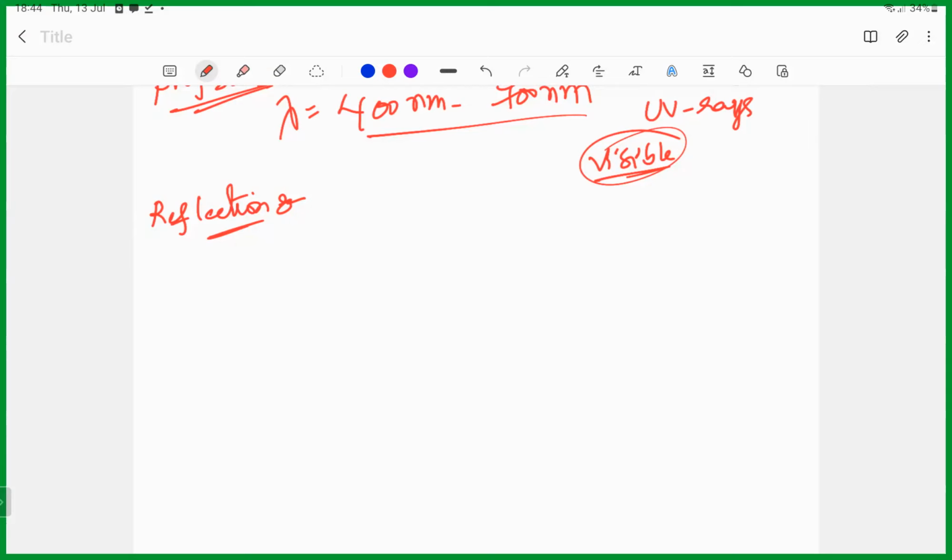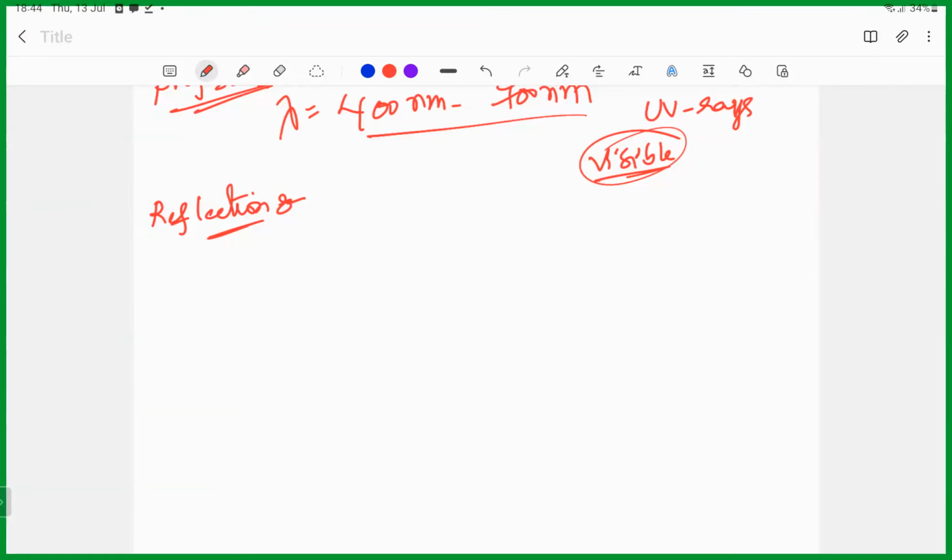We are focusing on spherical mirrors. So what does it mean by spherical mirrors? The outer surface is taken from a part of a sphere.